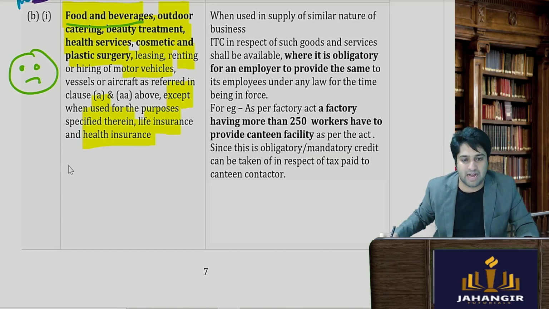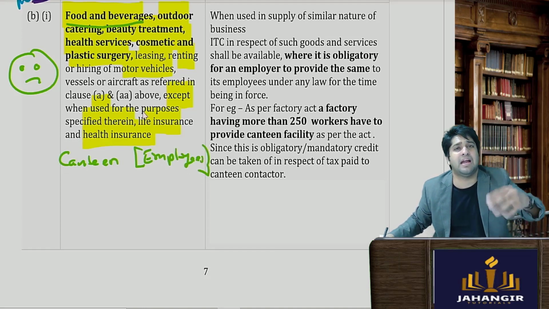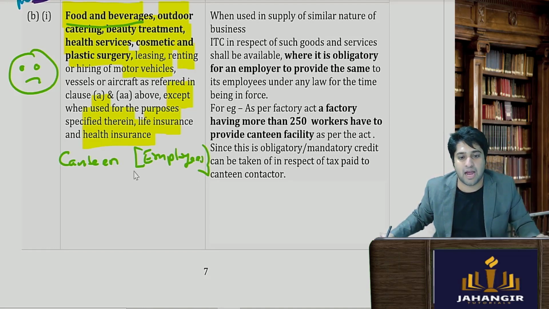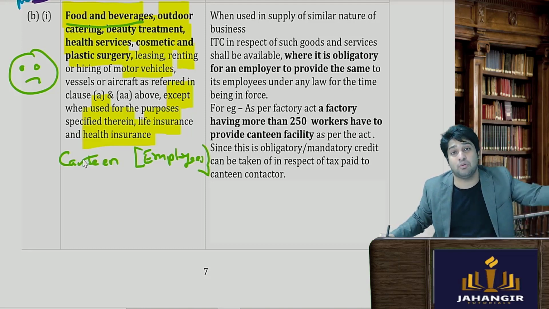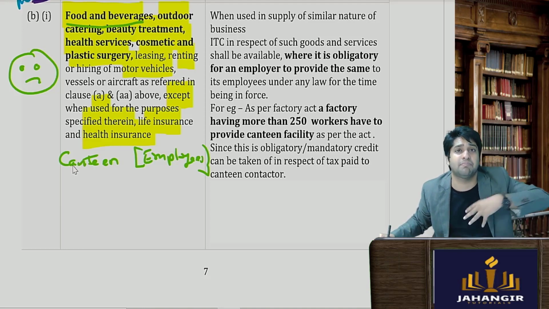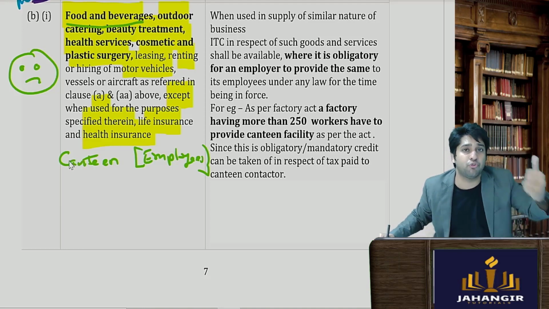For example, I am providing certain canteen services to my employees. Now I am in the business of maybe manufacturing of some industrial product and I have a canteen given to them. So they are paying, I am also acquiring this canteen services from someone. So I also, the company also must be paying some on the food and the beverages.